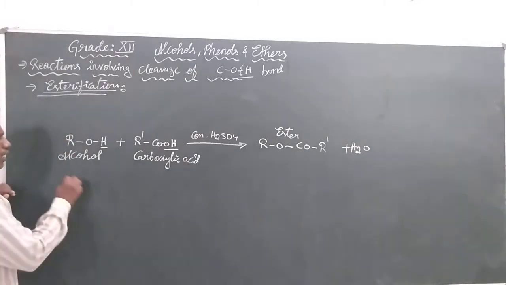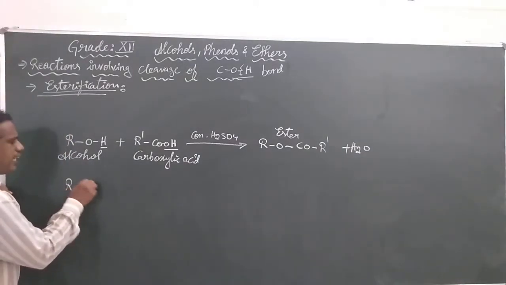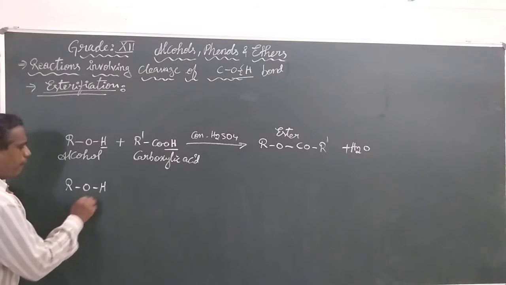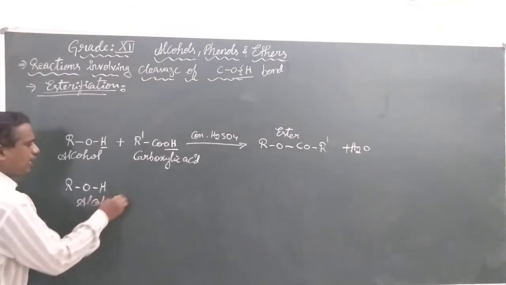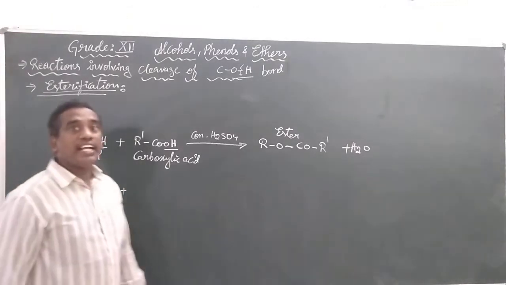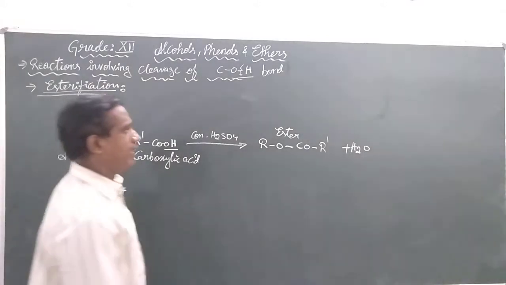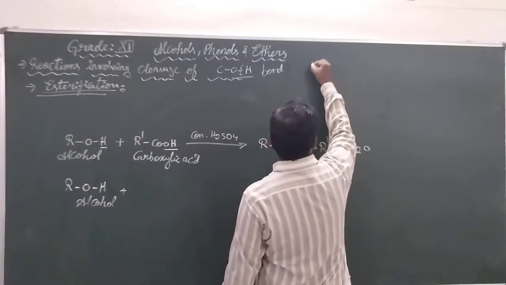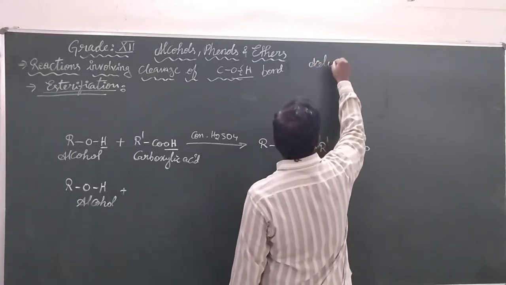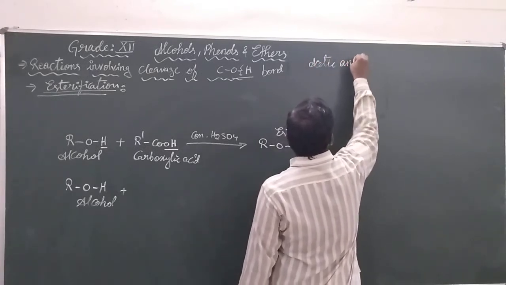An ester is also prepared by reacting the alcohol with an anhydride. What is an anhydride? The simplest anhydride I am giving is acetic anhydride.